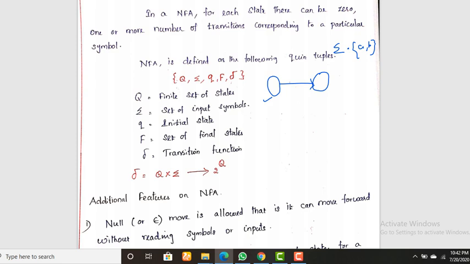One more major difference between DFA and NFA is the transition function. Here the transition function is a mapping of the states with the input symbols, which gives 2 to the power of Q, not Q. So this is the difference between NFA and DFA.